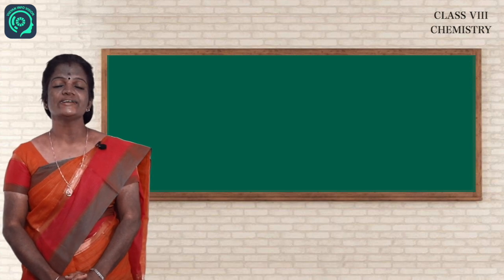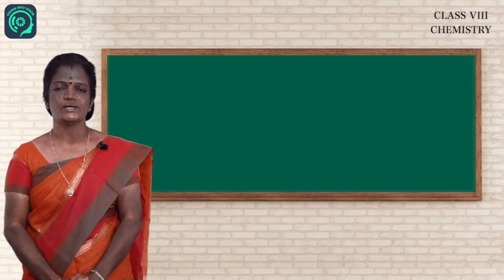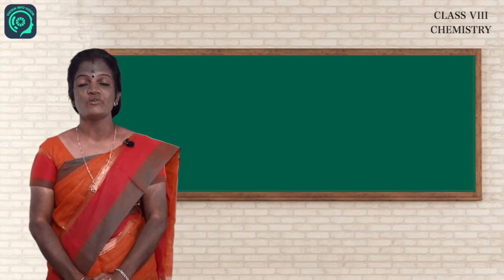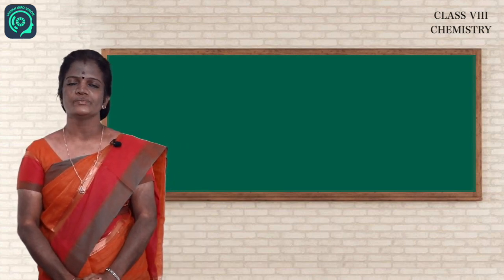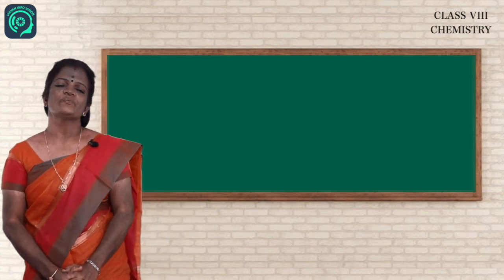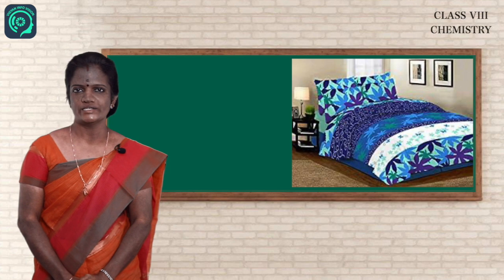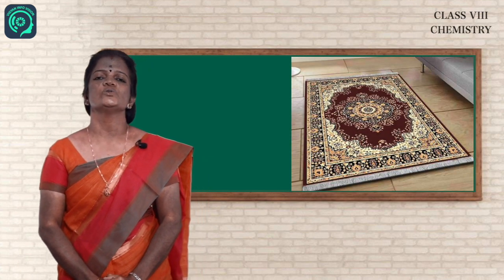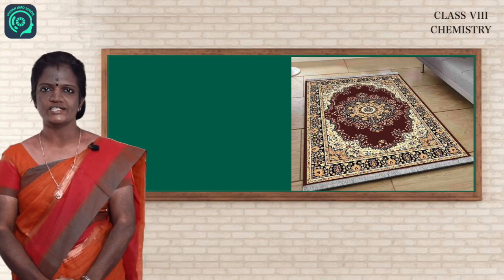And what are the advantages of this rayon? It is very cheap and it can be dyed in a wide variety of colors and it can be woven just like a silk fiber. And what are the applications of this rayon? It is used to make bed sheets while mixed with cotton. Rayon is mixed with wool to make carpets and it is also used for making popular dress materials.